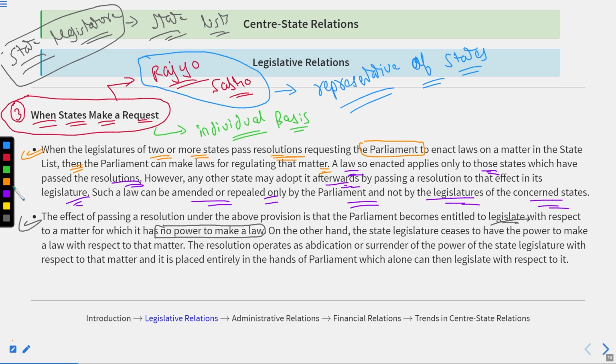But on the contrary, on the other hand, the state legislature ceases to have the power to make a law with respect to that matter. It means that the state legislature initially had the power to make provisions on the list. All right. But once they transferred the things to the parliament and requested the parliament to make the rules and regulations on it, they basically lost their powers to make provisions on it. So remember,